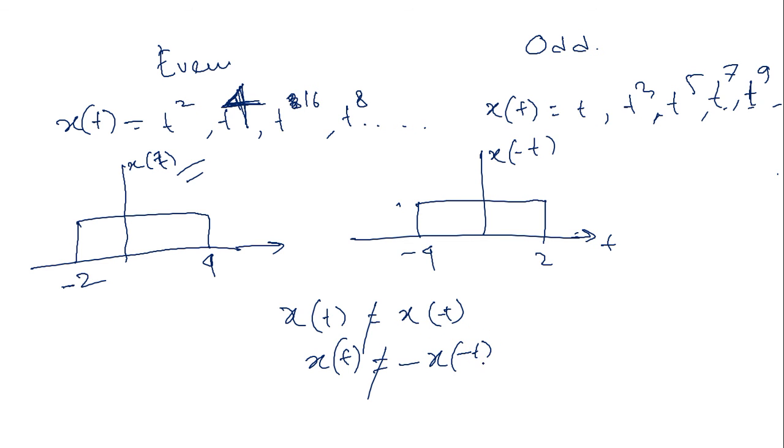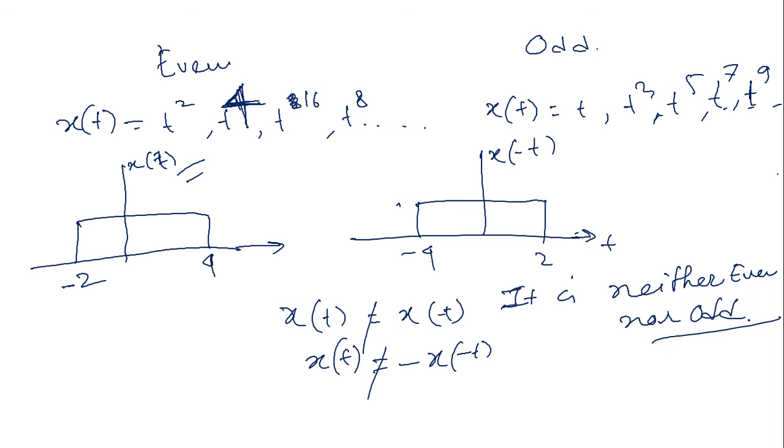So this signal comes under neither even nor odd. Now a third type of signal we have received. Two types of signal we had, one even, one odd, and the third type are those signals that are neither even nor odd.